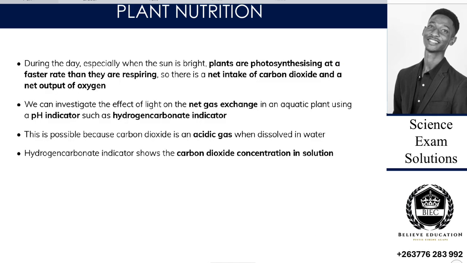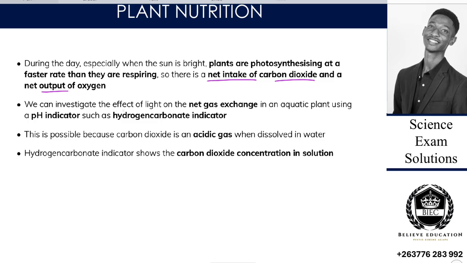So during the day, especially when light is bright, plants are photosynthesizing at a faster rate than they are respiring. So there's a net intake of carbon dioxide and a net output of oxygen.